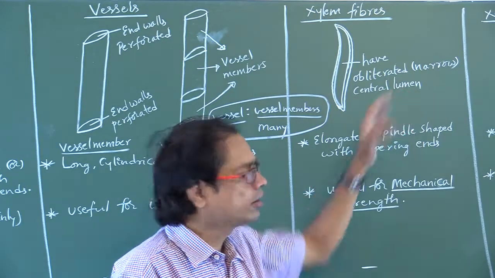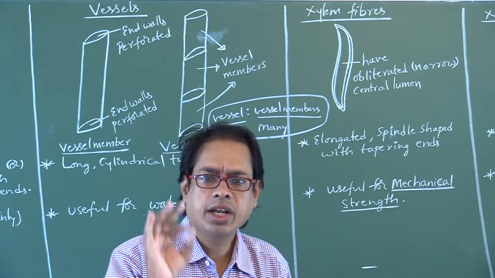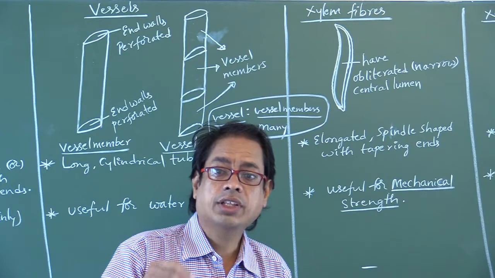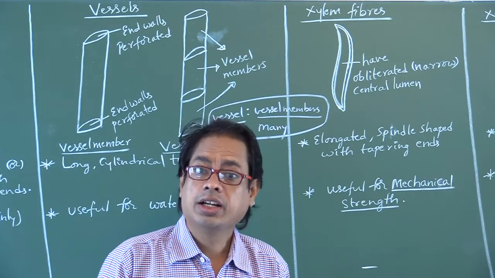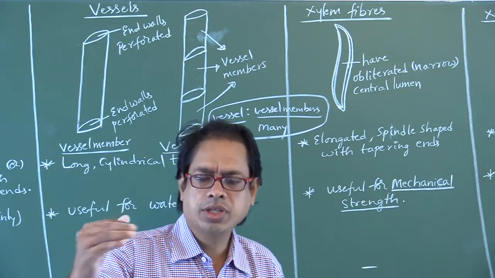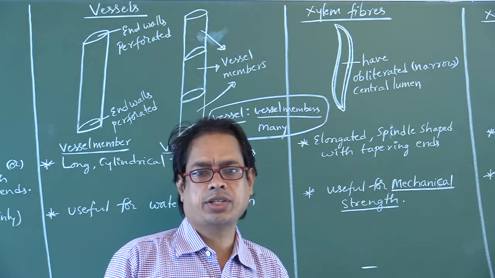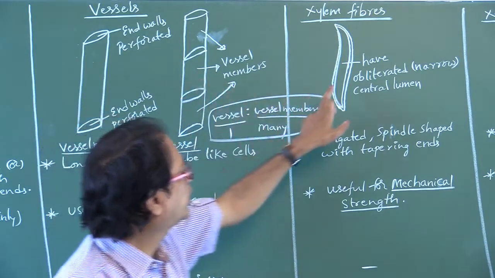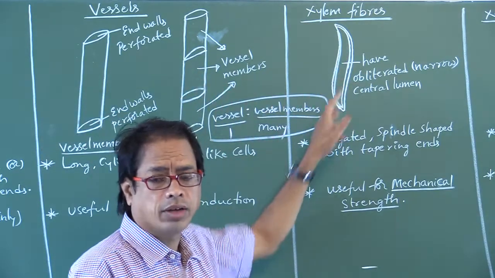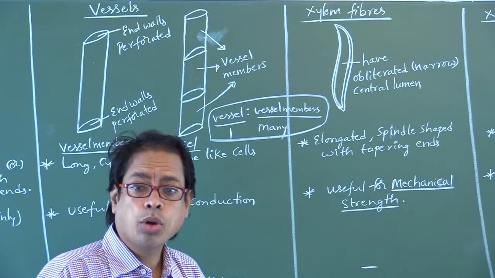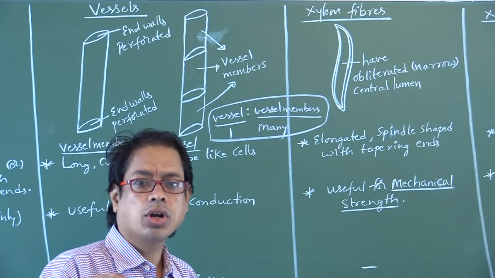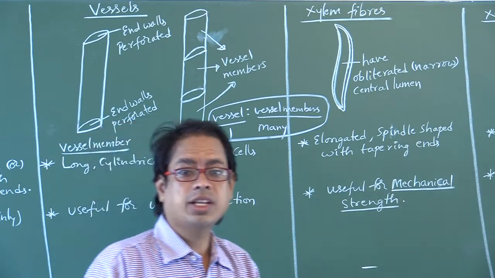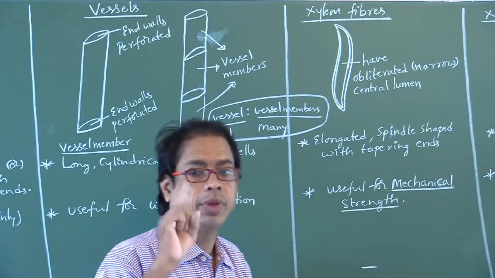What is that lumen? Xylem is a dead tissue. What is a dead cell? A cell without a protoplasm is called a dead cell. If protoplasm is absent, an empty space is present. This empty space is called lumen. So, as protoplasm is absent, these are so-called dead cells. The empty space present inside the dead cell is called lumen.